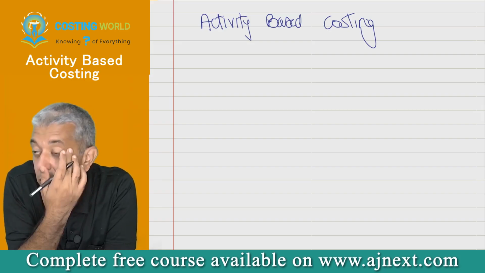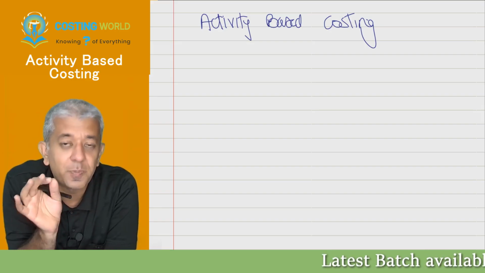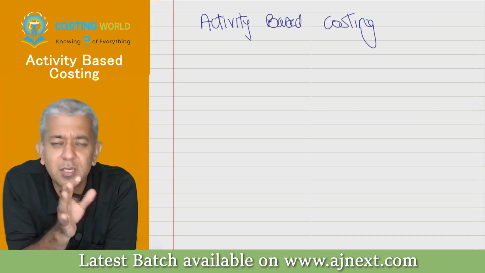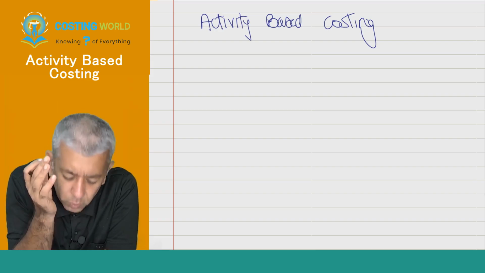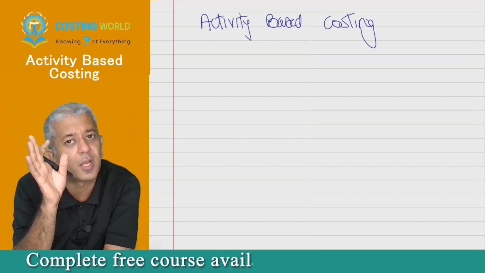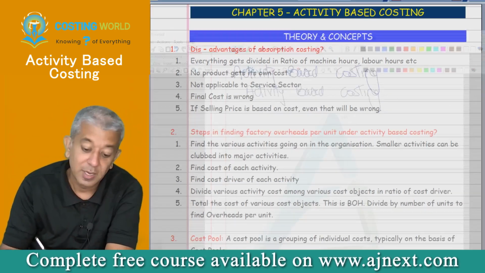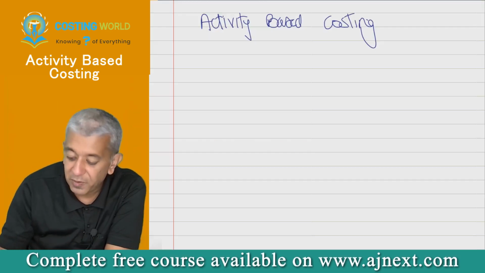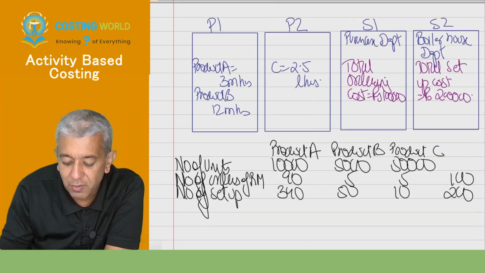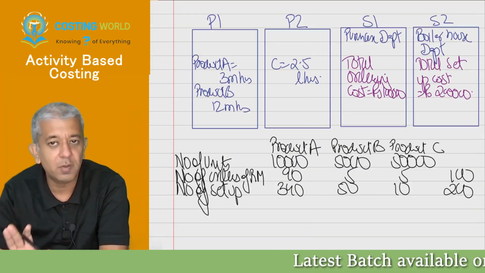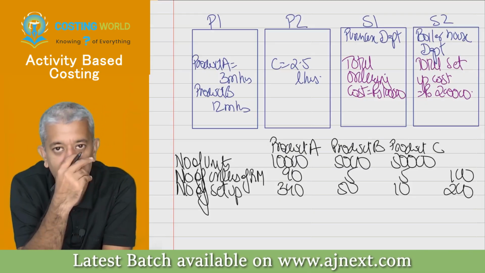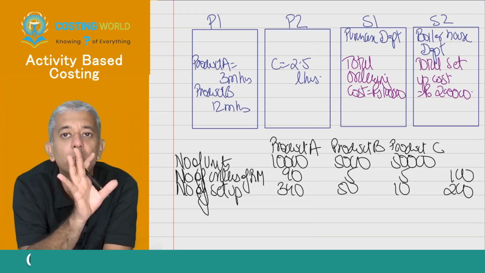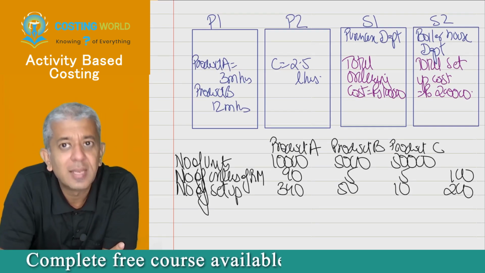Again, I'm saying if you want to pass, this particular chapter will help you pass. It is compulsory. It will come for sure no matter whatever happens. Questions on activity based costing will always come in exams. Okay, listen. Let's start. I framed one example which I want to tell you all. We'll solve it once using absorption costing and once using activity based costing. These are exactly two contradictory techniques. Let's start.